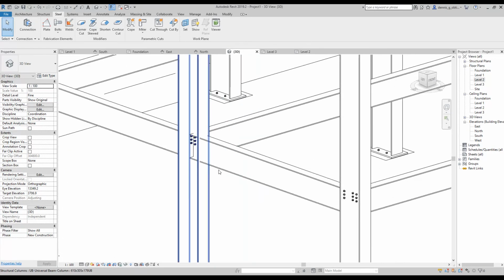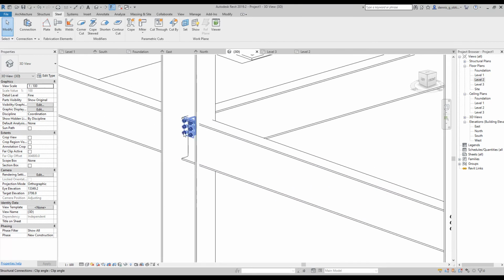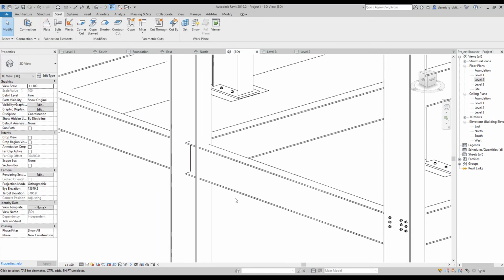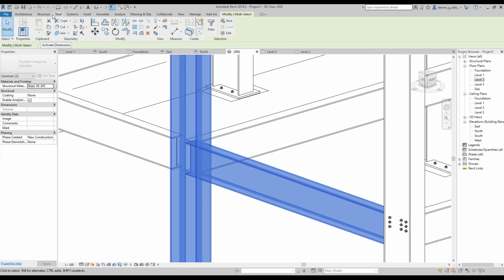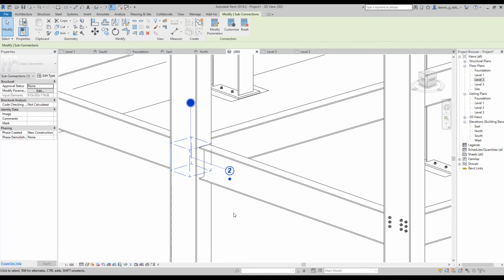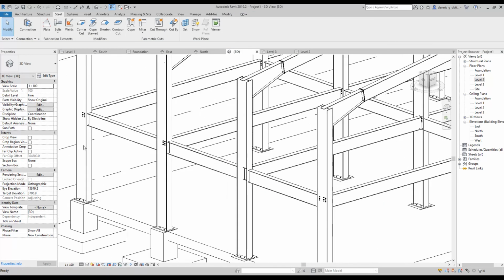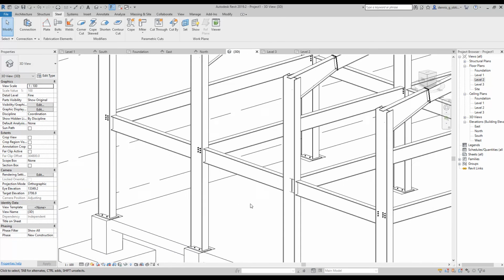For example, this one, remove first the connectors, select the beam, select the column, steel, cope, and Revit will adjust your beam. Then you are now ready to continue placing your angles and connectors.